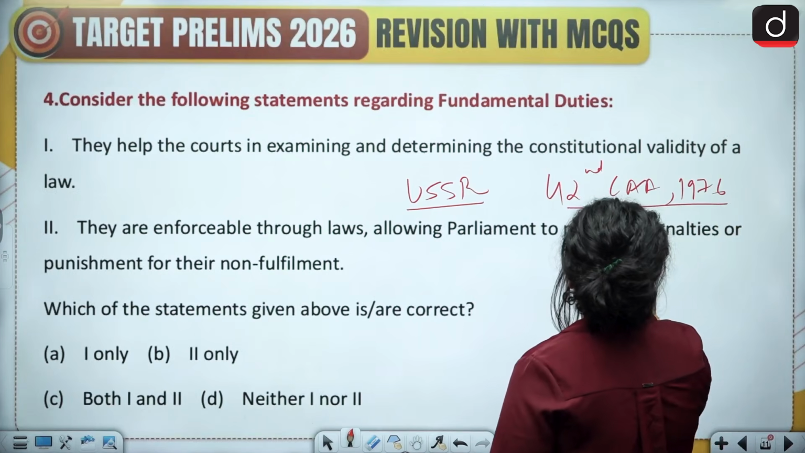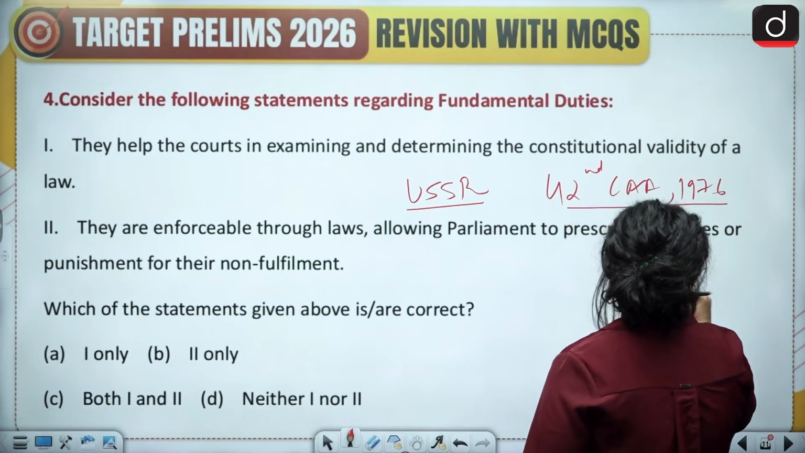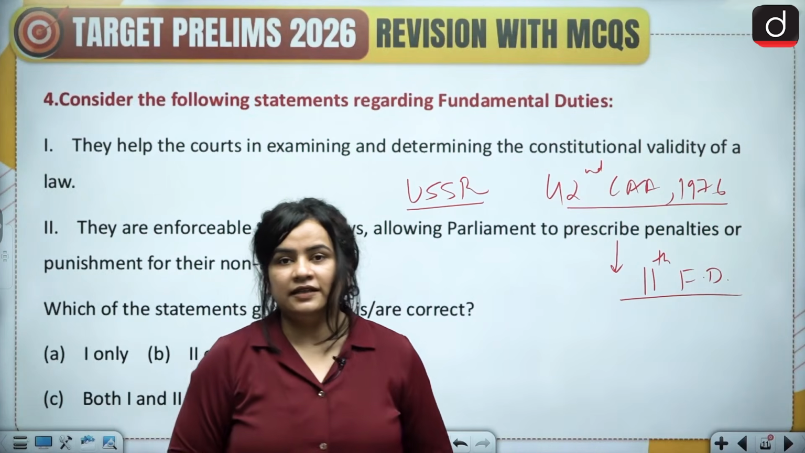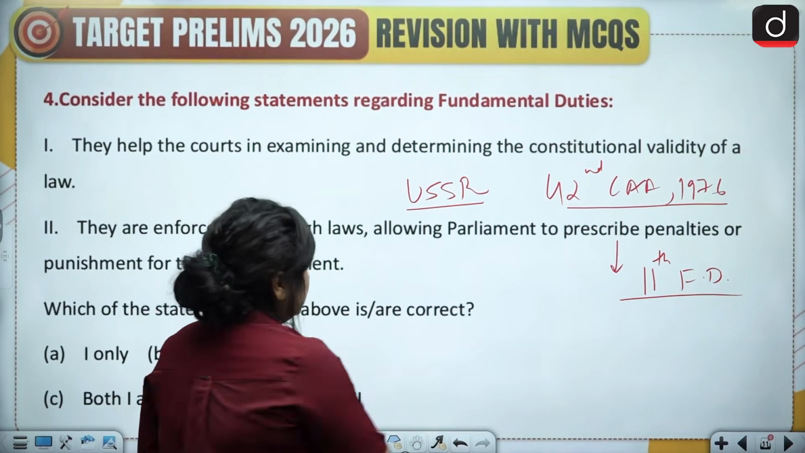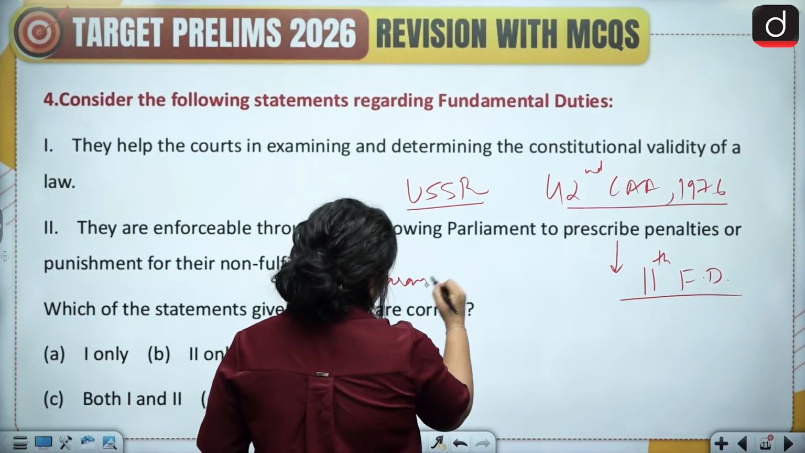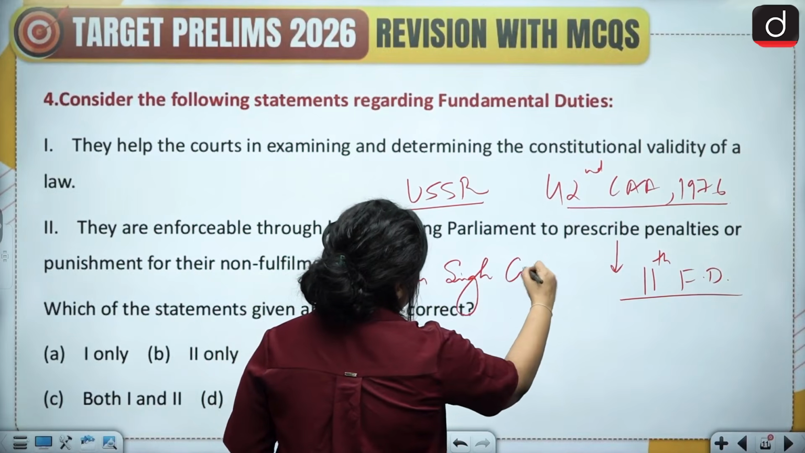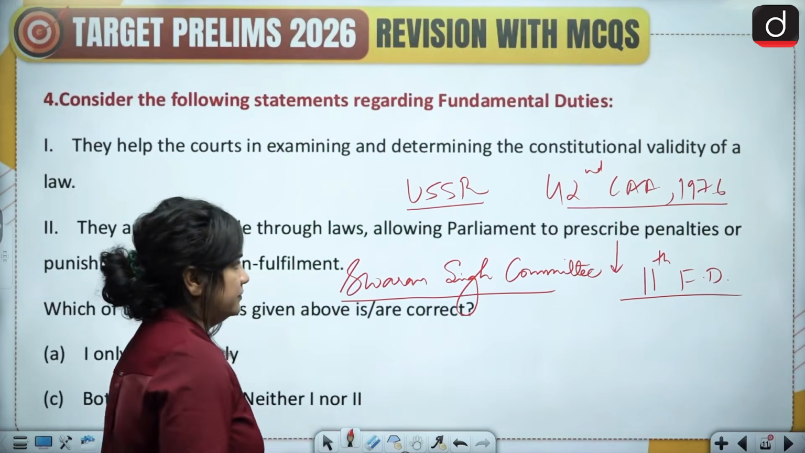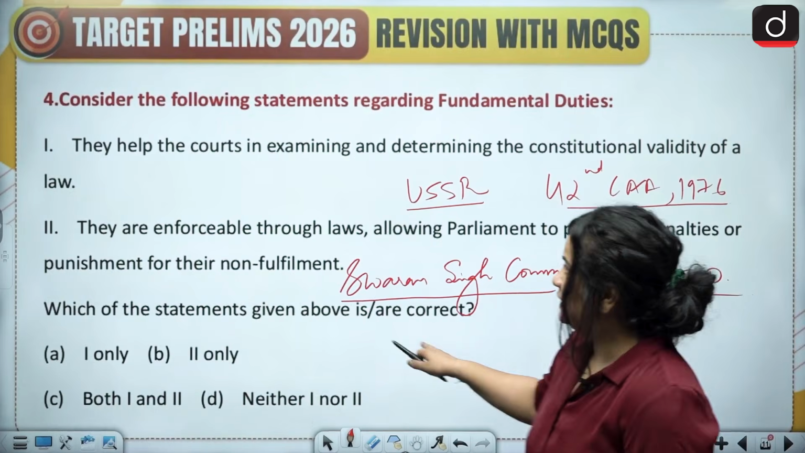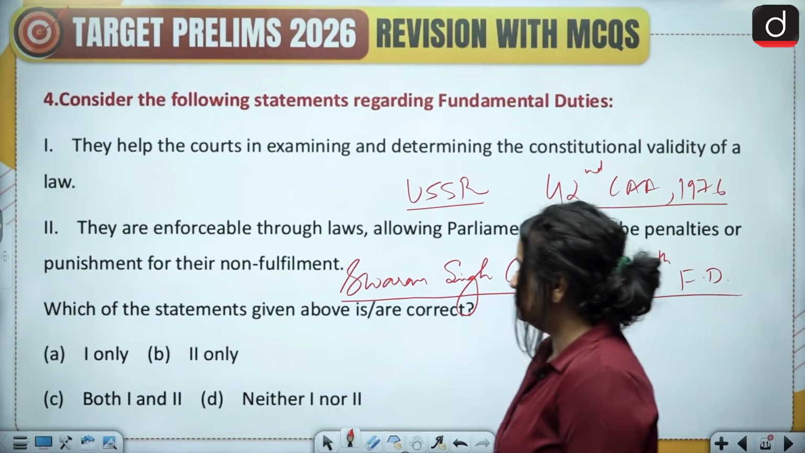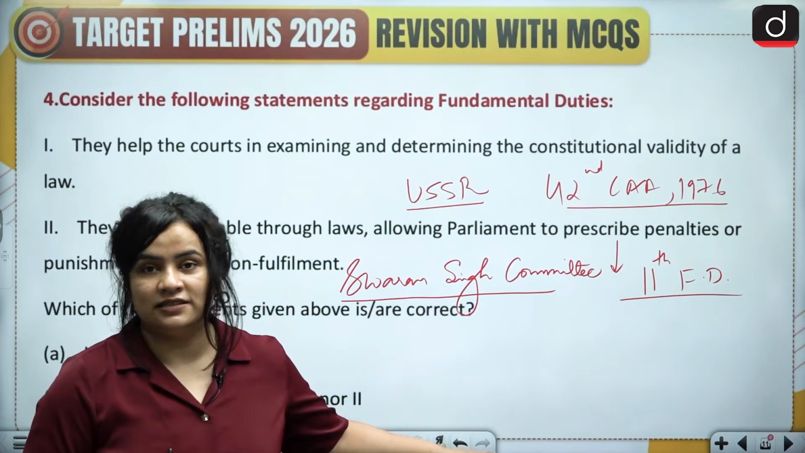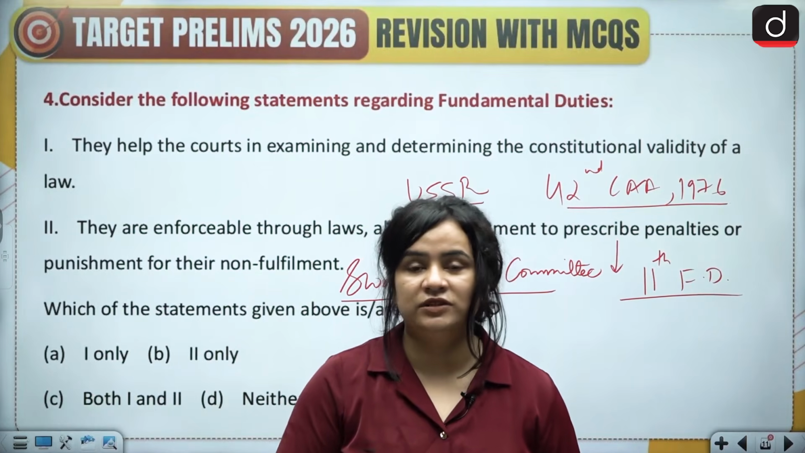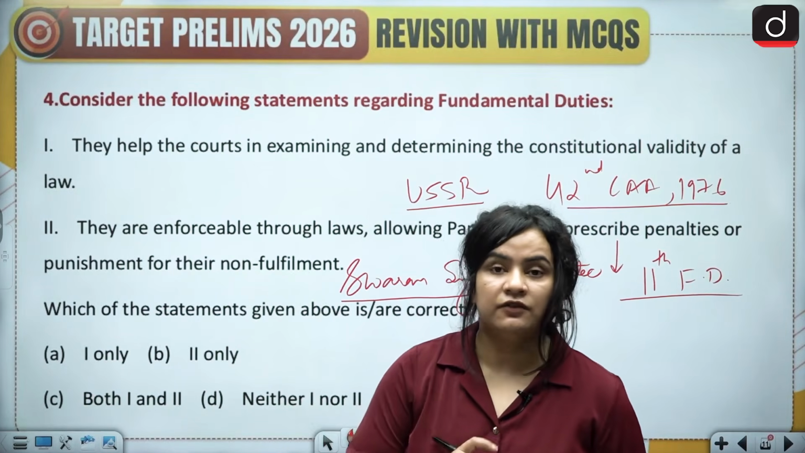And then further, later on, an 11th fundamental duty was also added. Now, there was a Swaran Singh committee that was set up to examine the scope of fundamental duties, and it recommended 8, whereas we adopted 10. Even though these fundamental duties are not mandatory, yet they remind the citizens of the duty that they owe towards the nation, to its unity and integrity, and towards its fellow citizens.